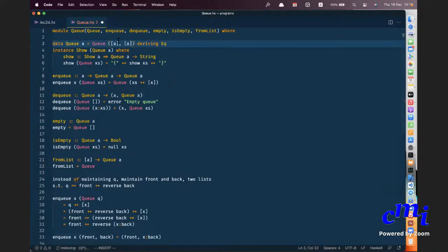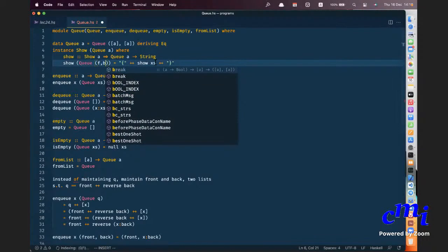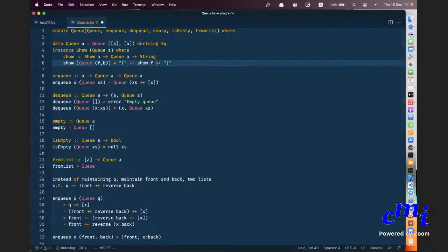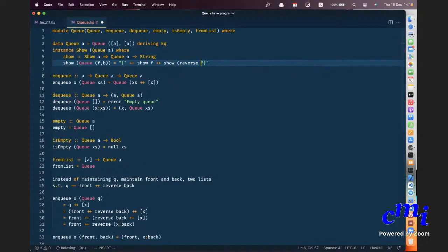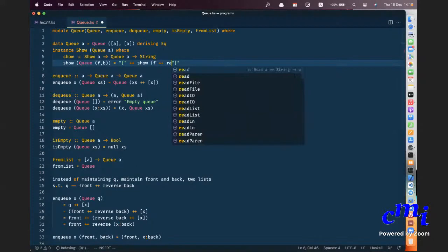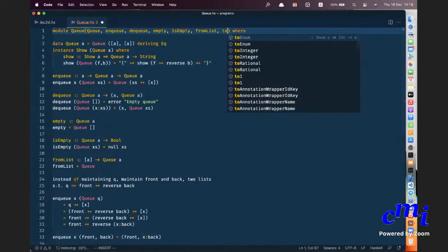it as two lists. Whereas I should actually, now this Q will be FB, front back. And now I should say show F plus plus show of reverse of that. Or in other words, show of... Yes, sir. I get it. You get it? In fact, actually, it is useful to have a toList also.